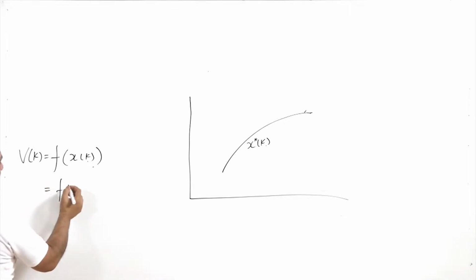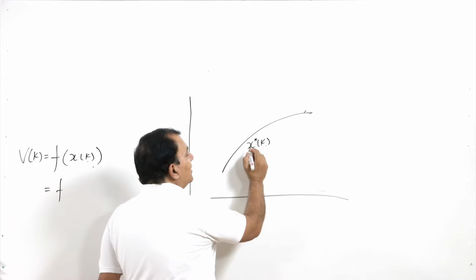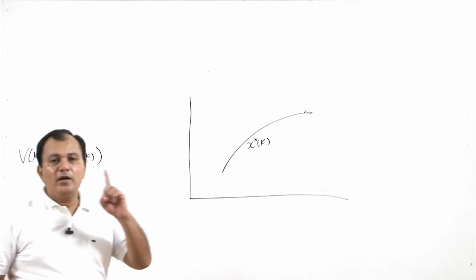So, we are considering let this xk is the optimal value of the x,